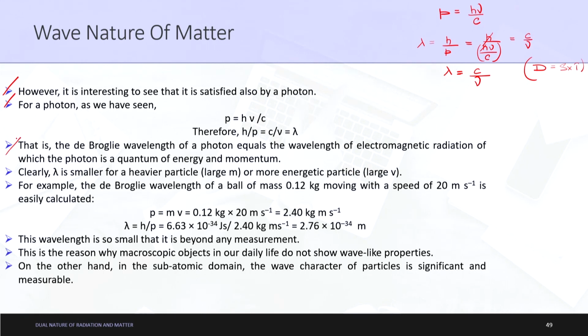That is, the de Broglie wavelength of a photon equals the wavelength of an electromagnetic radiation for which the photon is a quantum of energy and momentum. Very typical words, but they are just trying to make you understand that this is your de Broglie wavelength, this is h upon p, and this is c by nu. So the de Broglie wavelength is equal to the wavelength of electromagnetic radiation.